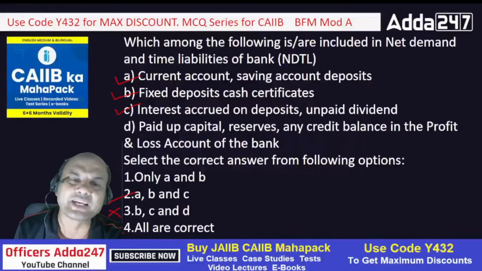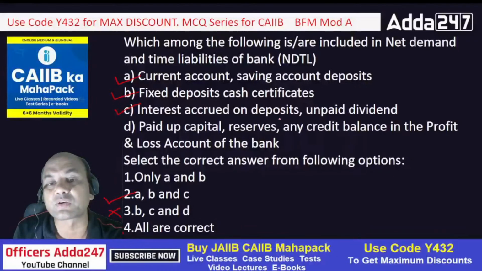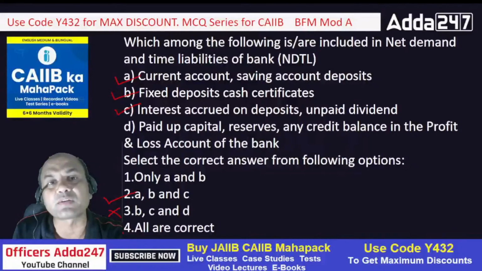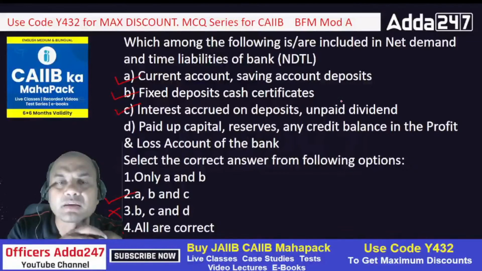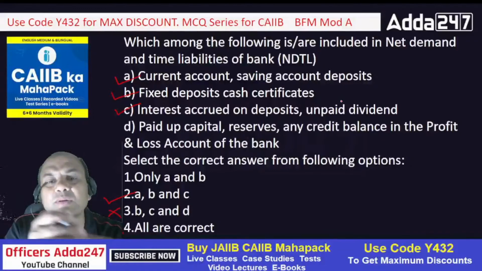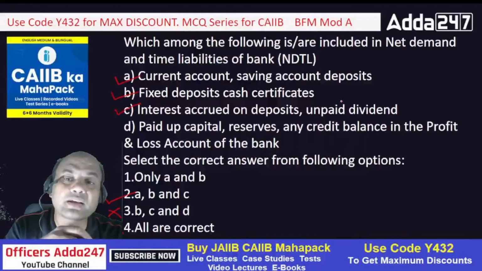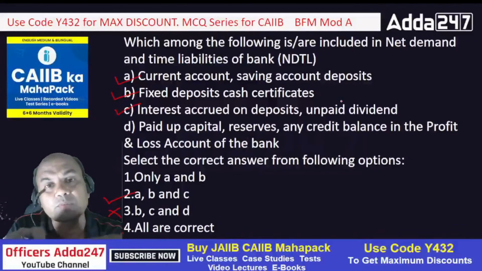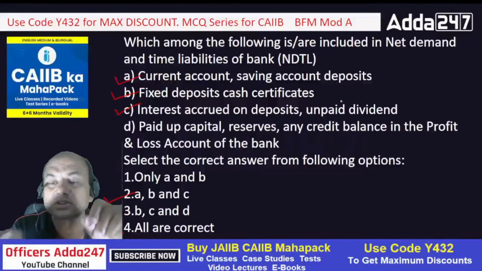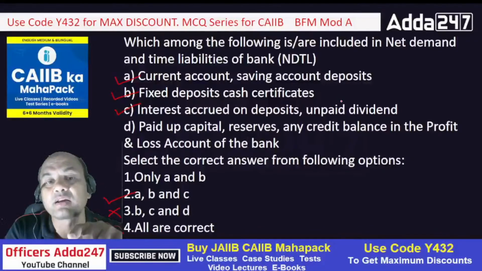Remember this, everyone knows A and B. What about C? Interest accrued on deposits and unpaid dividend are included in NDTL. Why are they included? Why is unpaid dividend included? Because dividend is paid from the profit. Unpaid dividend is a part of profit, so it should be included, because after all it is removed from my profit and I am going to give it. So remember, interest accrued on deposits and unpaid dividend are part of your NDTL.